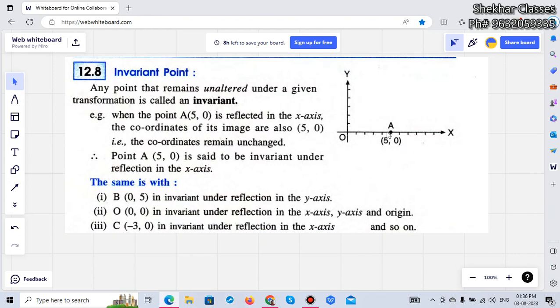For example, when you have a point (5, 0) and you are supposed to reflect it through the x-axis only, what is the image? Where is the image? Image will be there only. We know that when it is reflecting through x, the sign of y will change and the sign of x will remain the same. So what is the sign of y in it? 0. So we don't have a sign for 0. Plus or minus is the same, 1 point only. So the object is A, image also is A. So this point is called an invariant point here.